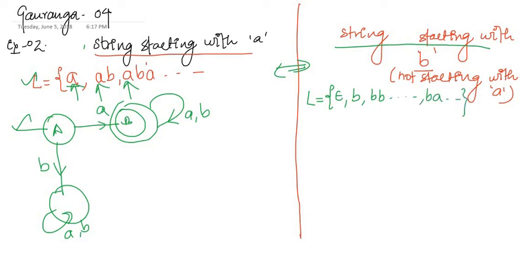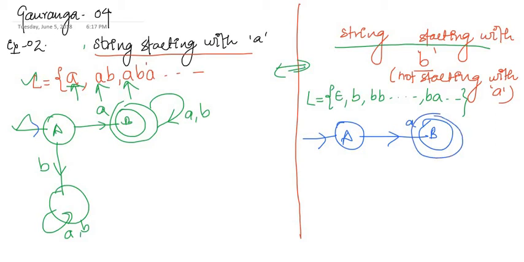If we want to construct the DFA for it, the change we need to make is that we keep the same states and same transitions as in this DFA.